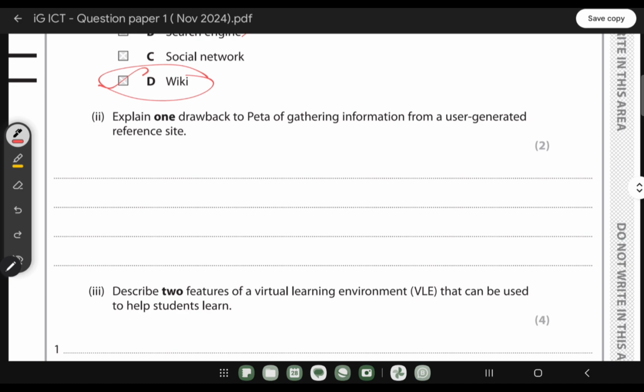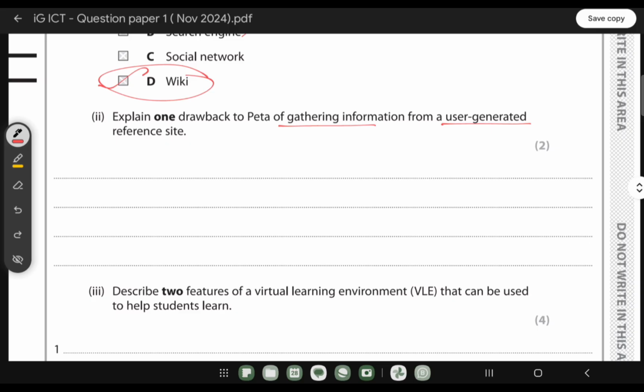Explain one drawback to Peta of gathering information from a user-generated reference site. When we get any information from a user-generated reference site, it is not considered more reliable or accurate, because we don't know whether the people who contribute that particular information on the wiki have a background in that particular expert field or not, right?